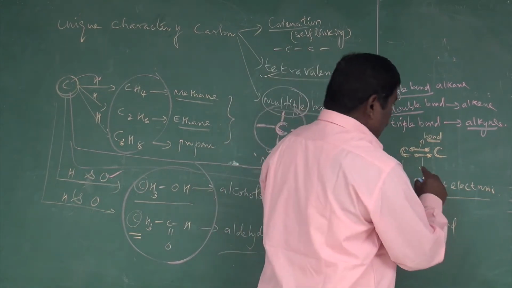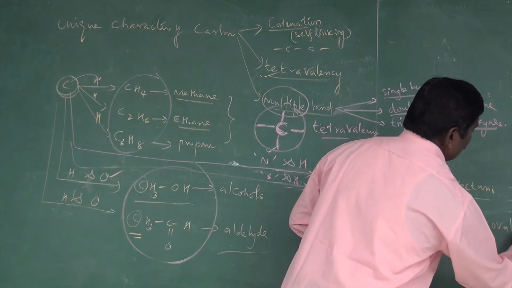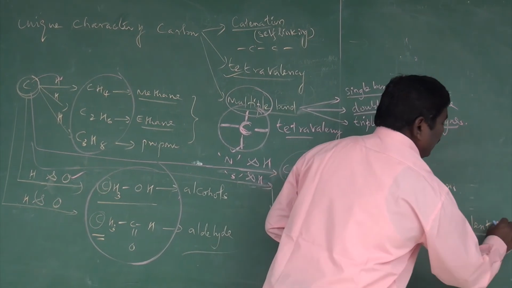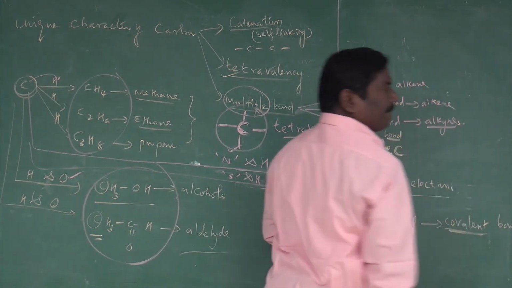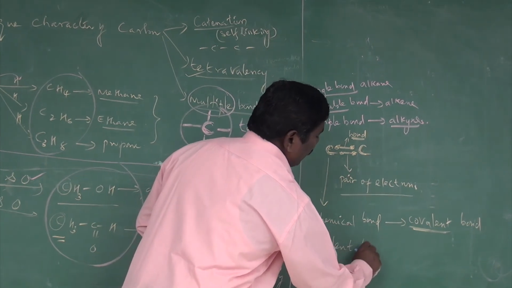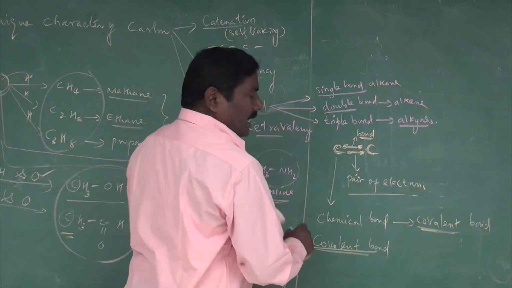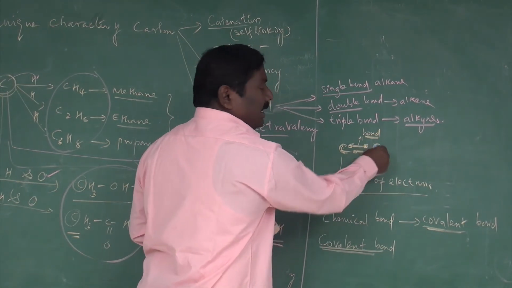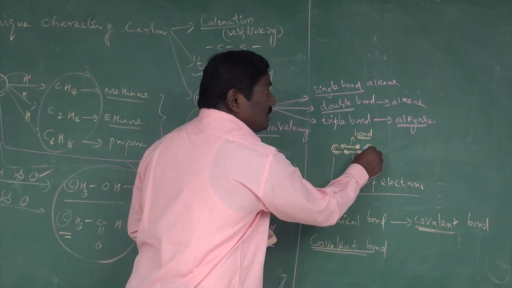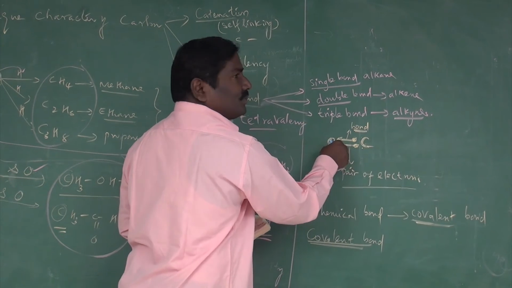But actually, the chemical bond which is present here is called a covalent bond. This is a unique character of carbon, that is, covalent character. What is a covalent bond? There should be two atoms present in this compound. One atom can donate one electron to another atom.